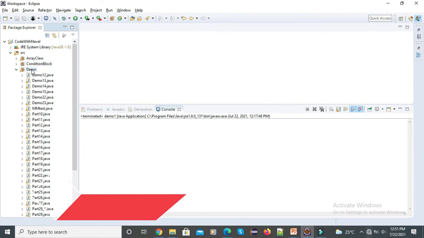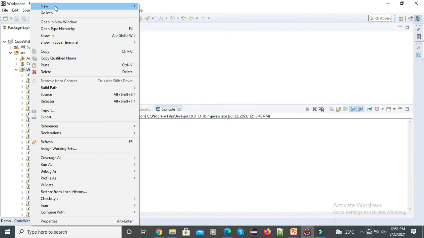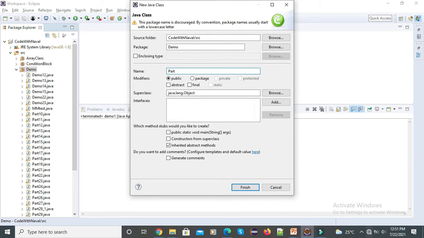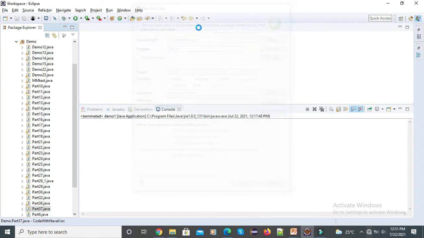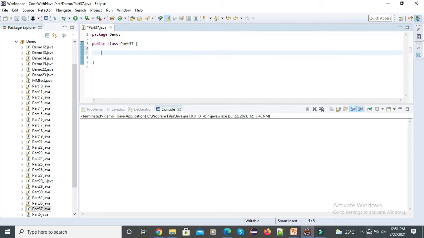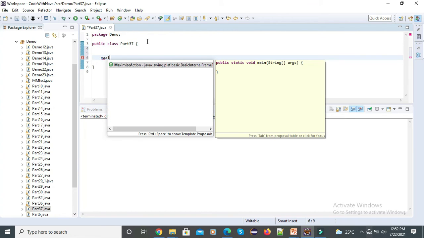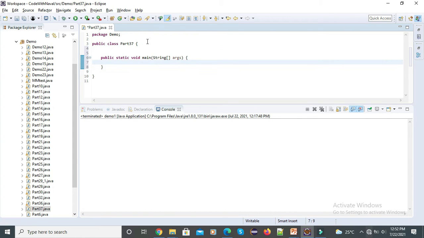I'll open Eclipse and create a new class, part 37, and write one main method. Then I'll write another method, public static void add.